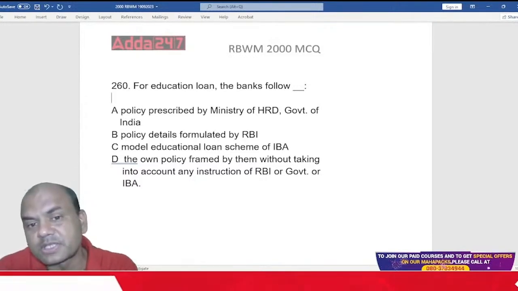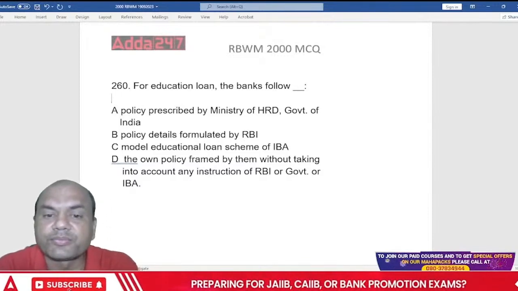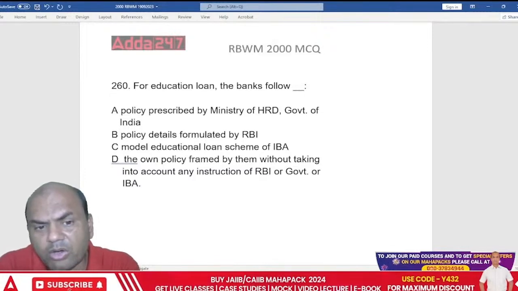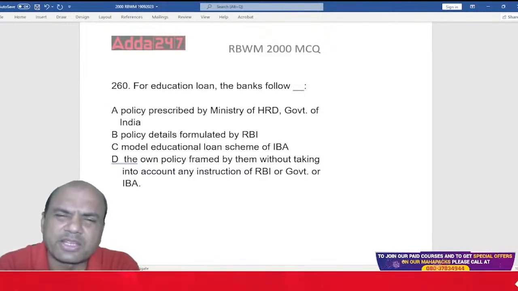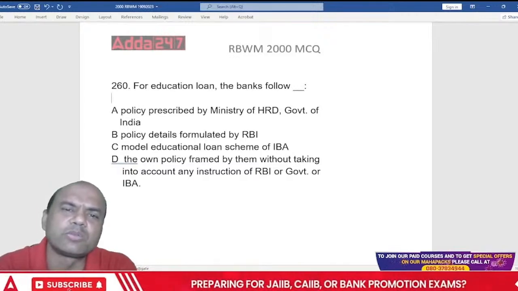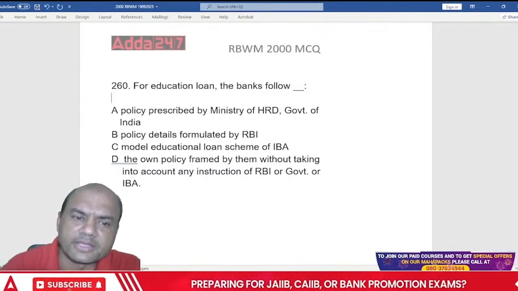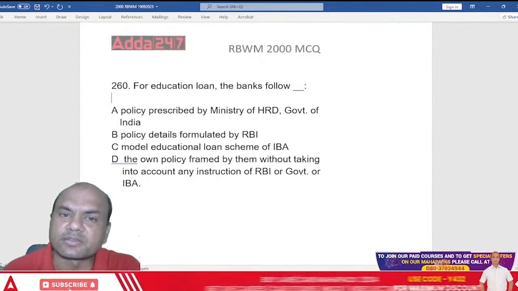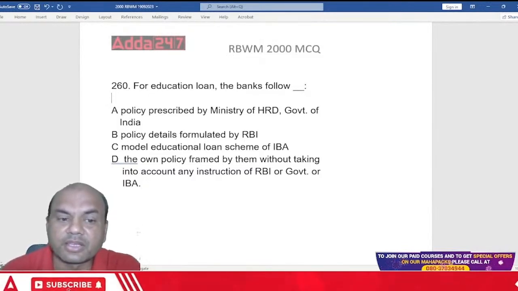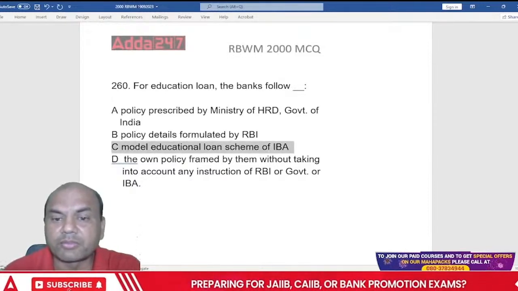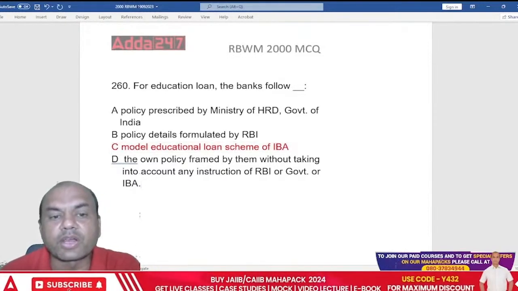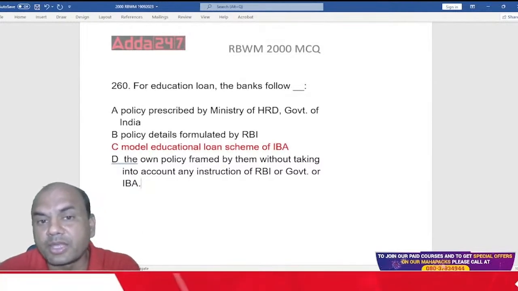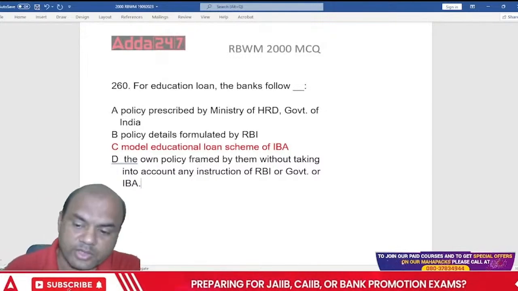Which is that institution? That is the right question over here. Ministry of HRD, RBI, IBA, or their own. Forget everything, RBI, forget the government, I'll do whatever I want. Is it D? What is the answer, everyone? It is IBA. Remember this. For education loans, banks follow the model education loan scheme of IBA. IBA has devised this scheme. Okay.